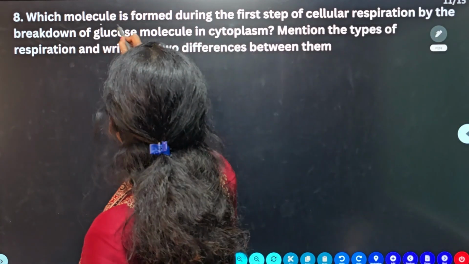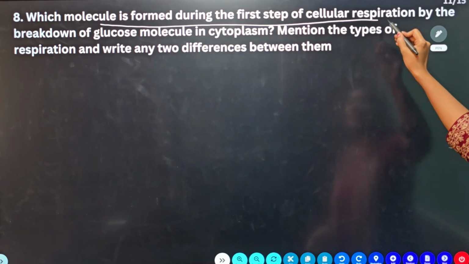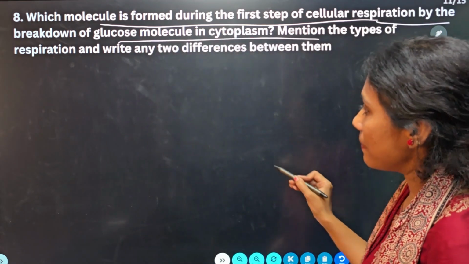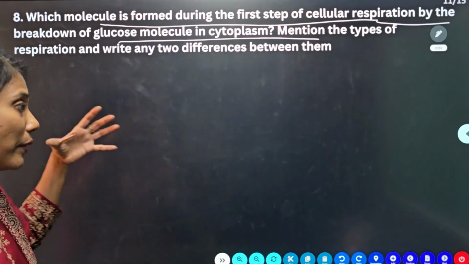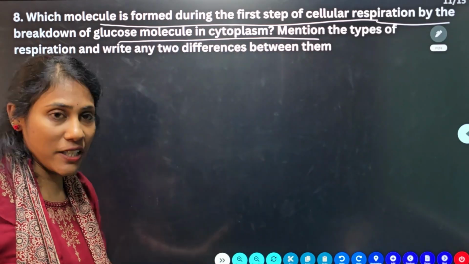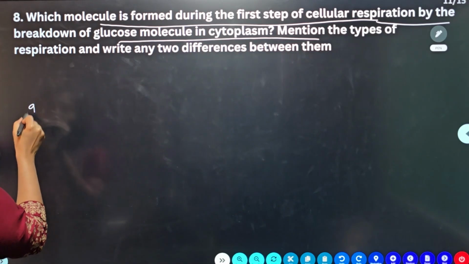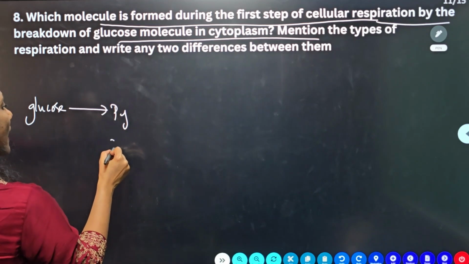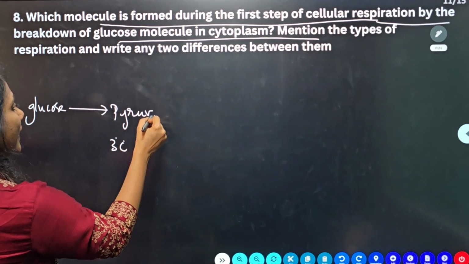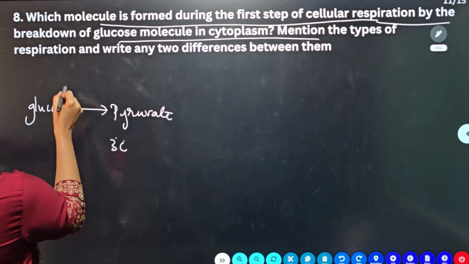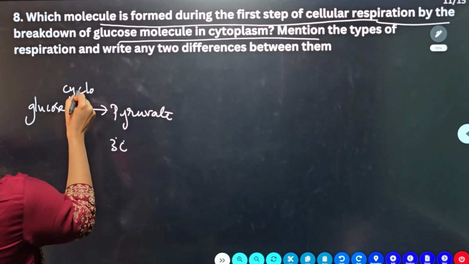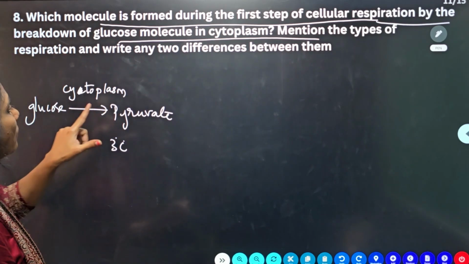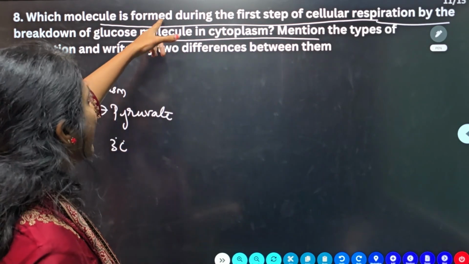Which molecule is formed during the first step of cellular respiration by breakdown of glucose molecule in cytoplasm? Hope you know the flow charts of respiration. They are very important, right? So what is the first step? Glucose will get converted into a 3 carbon compound called pyruvate. What are they asking here? This whole process happens where? This whole process happens in the cytoplasm, isn't it? So glucose gets converted into pyruvate in the cytoplasm. That is the answer.